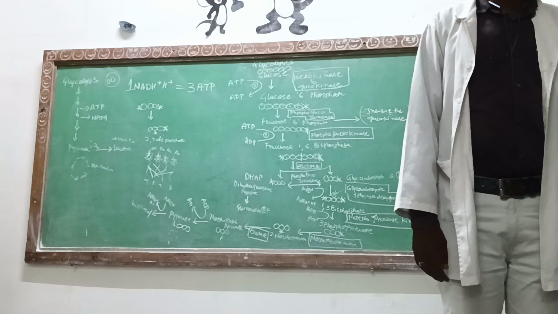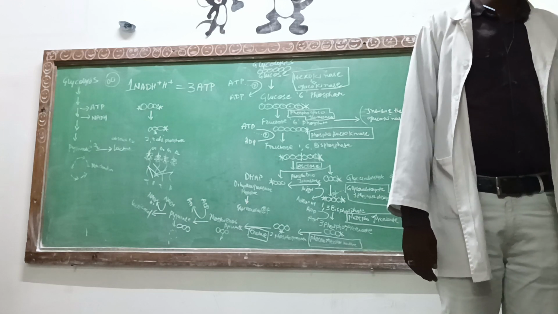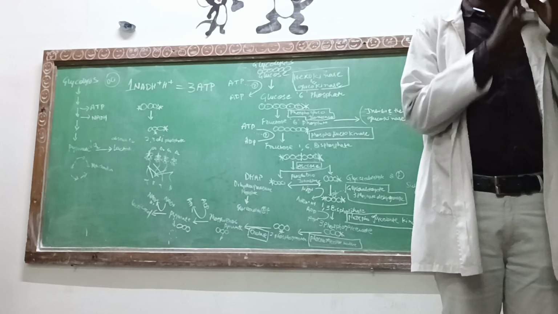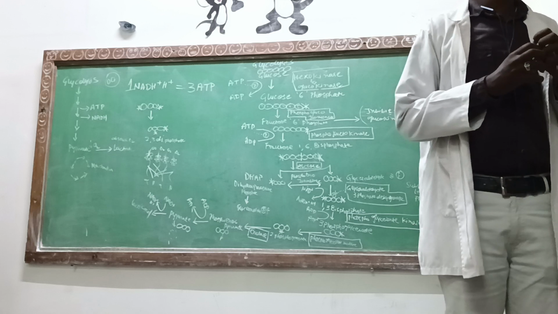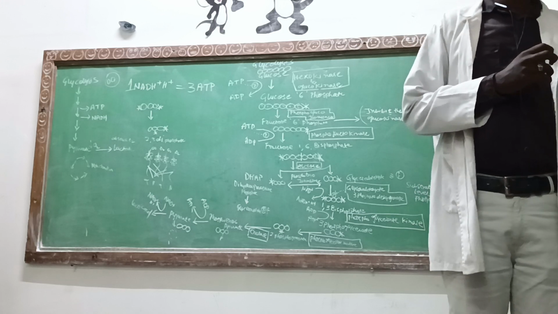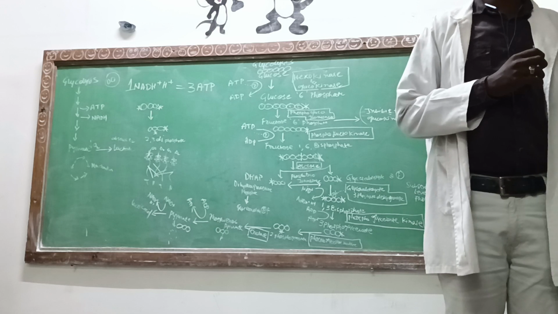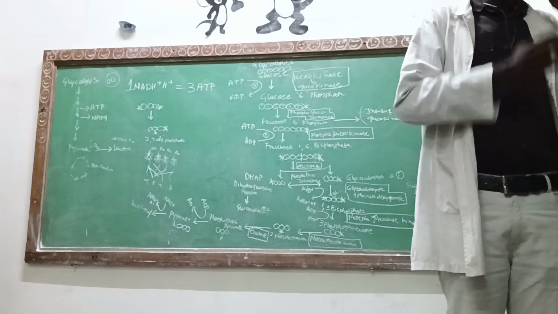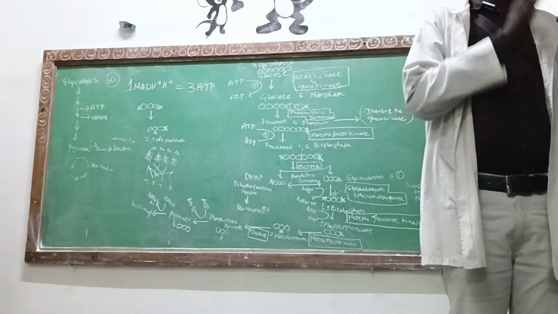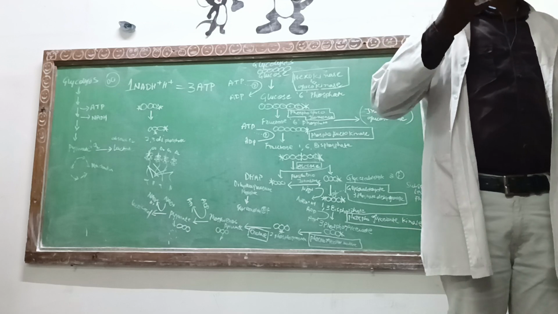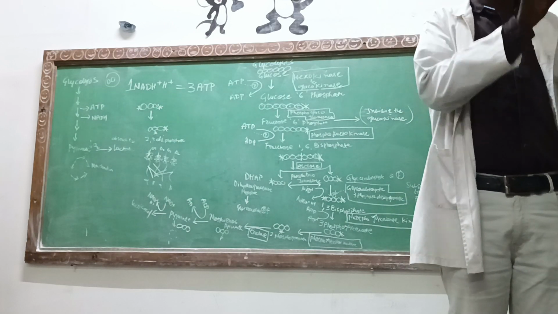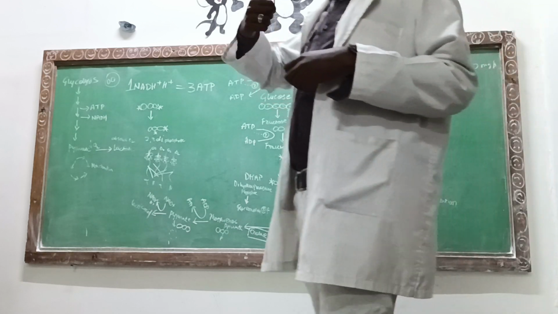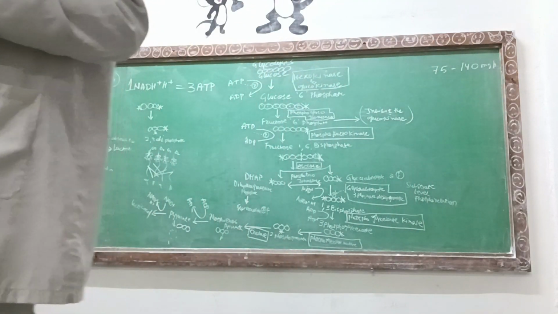A small amount of energy is released in the glycolysis cycle in the cytoplasm, whereas a large amount of energy, by breaking more of the glucose molecule, takes place at the mitochondria. That's the reason mitochondria is called the powerhouse of the cell. Why is it called the powerhouse of the cell? More breaking of the molecule. When you break the molecule more, more energy is released. Here you have only broken a little bit and tried to squeeze out a certain amount of energy. A large amount of energy is released at the level of mitochondria. So tomorrow we will be discussing that.